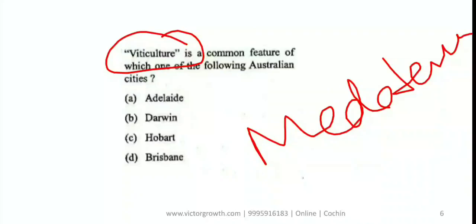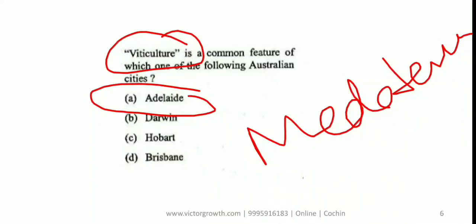So Australia has got Mediterranean climate. In fact, write down this point: Mediterranean climate is found in the western part of the continent. Here the answer is Adelaide. Adelaide is the answer.